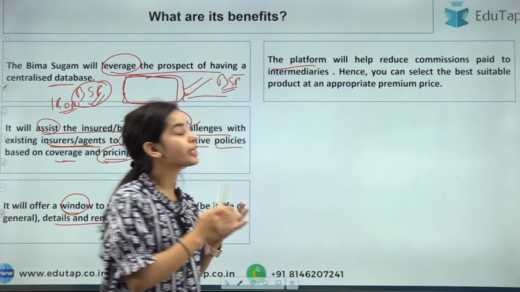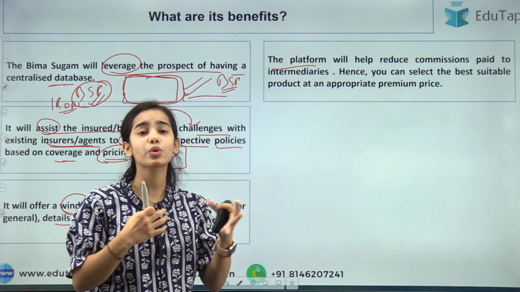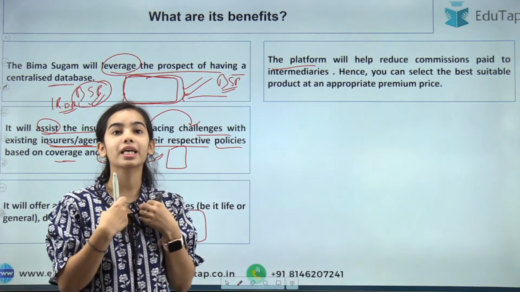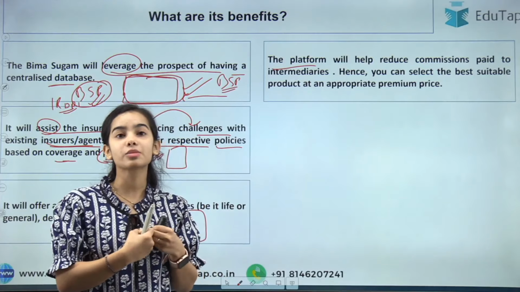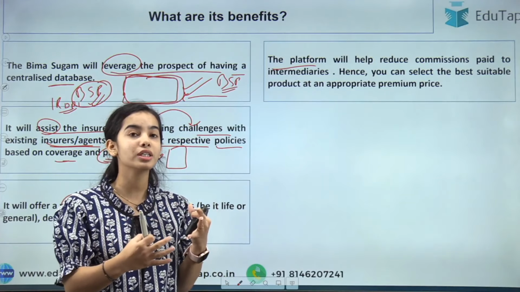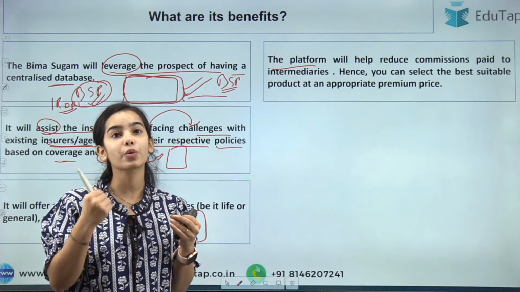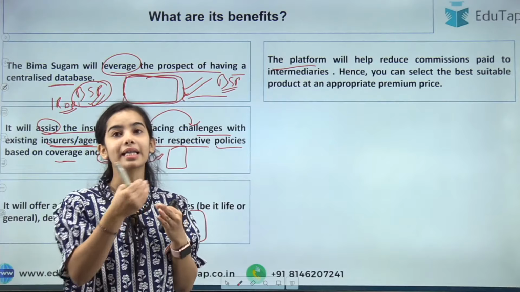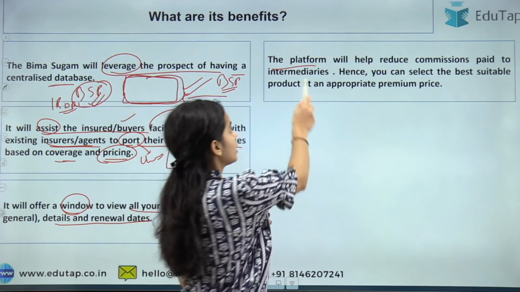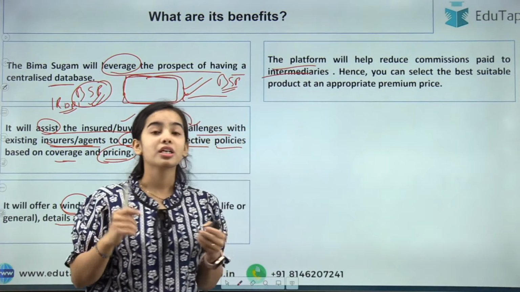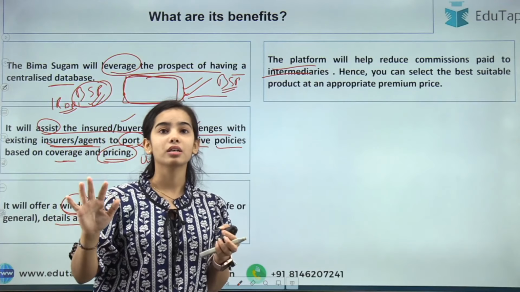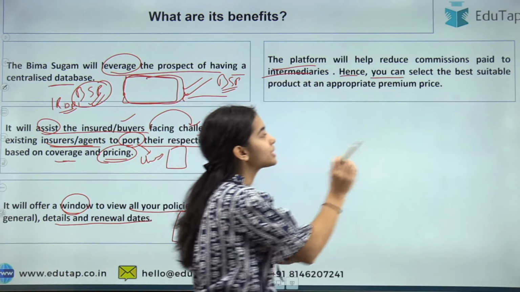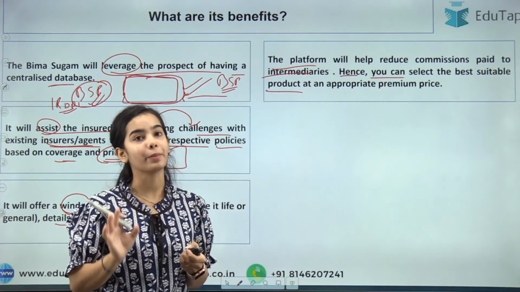The platform will help reduce commissions, because there is going to be such competition in the Bima Sugam portal, as well as I can buy the policies myself. So there is going to be high competition in the Bima Sugam portal, and that's why the commissions are going to be reduced, and the IRDAI will also be looking after the portal. Intermediaries will not be able to charge the exorbitant commission that they were charging before. Hence, you can select the best suitable product at an appropriate premium price.